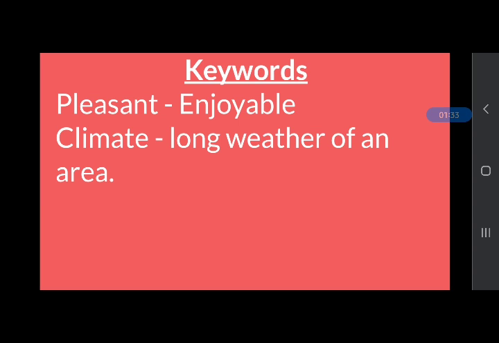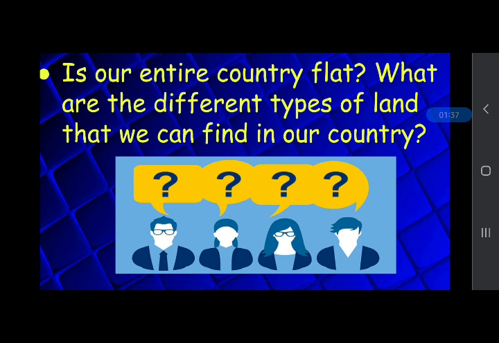Now think and answer this question. Is our entire country flat? What are the different types of land that we can find in our country? What's your answer? You can answer to your partner. So, no, our entire country is not flat because there are no plains everywhere.